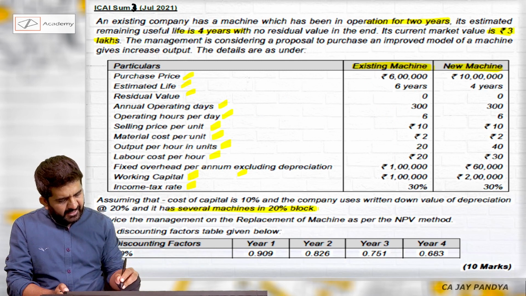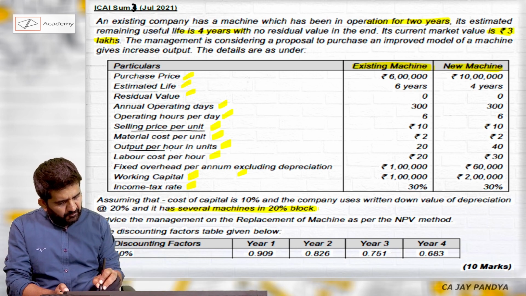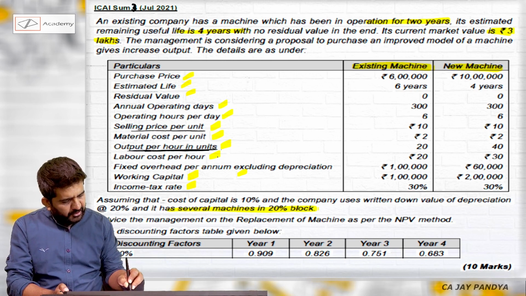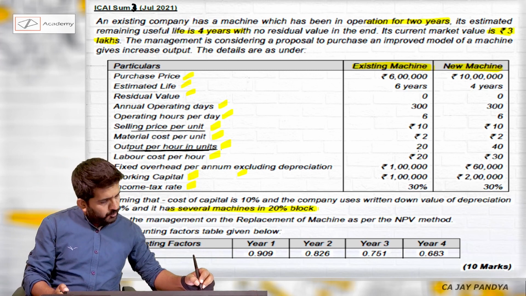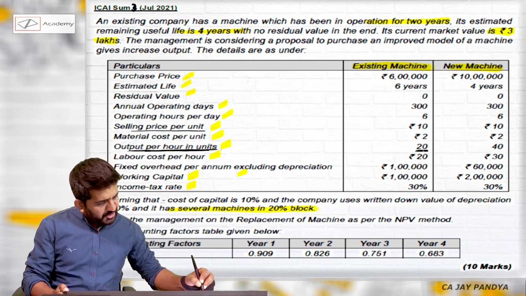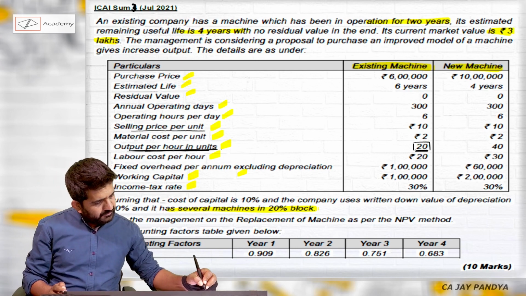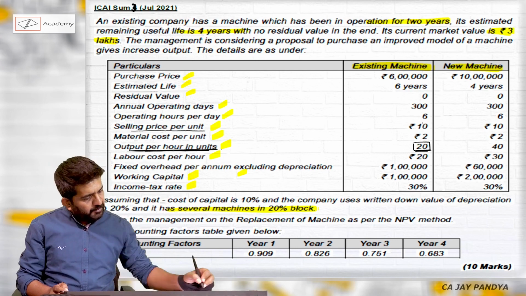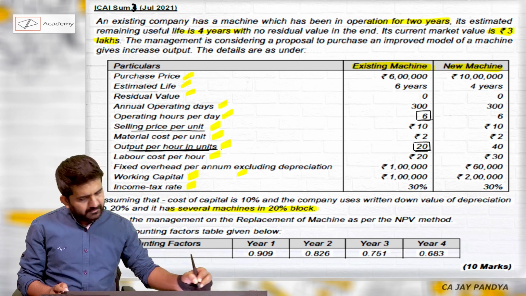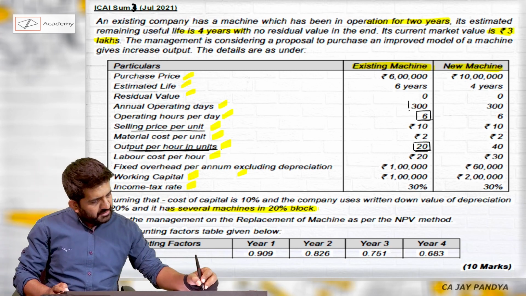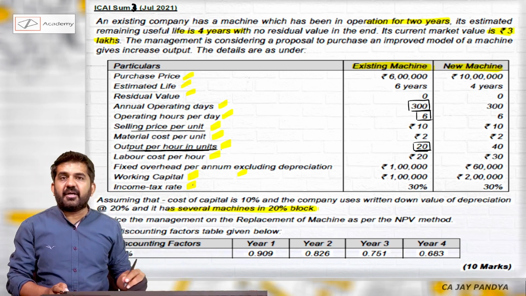Operating hours per day, selling price per unit. Before that, let us take output per unit. What is output per unit? Existing machine 20. That is a 20 unit per hour. How many hours per day you are working? 6. How many days per annum you are working? 300.